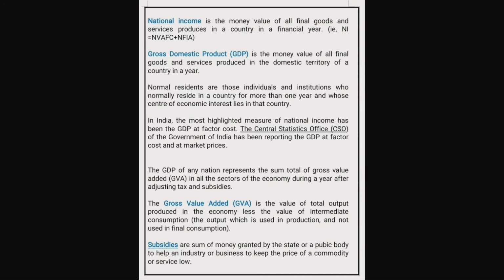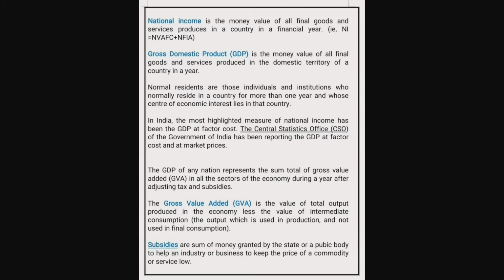Children, before studying the three methods of calculating national income, you should have some basic awareness or knowledge about the keywords that have great significance in national income accounting. Besides, I'll give you some abbreviations and expansions which are very important while studying this topic. First of all, let's revise the definition of national income once again.